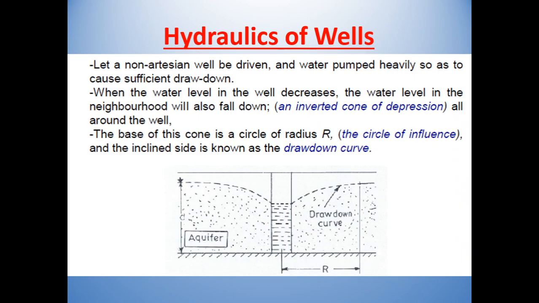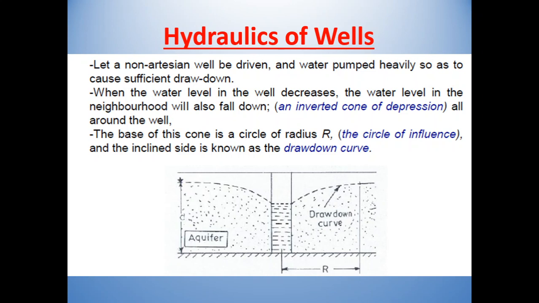So for the hydraulics of well, again the same thing is represented over here. This is the drawdown curve. So let a non-artesian well be driven and water pumped heavily so as to cause sufficient drawdown. When the water level in the well decreases, the water level in the neighborhood will also fall, forming an inverted cone of depression all around the well.